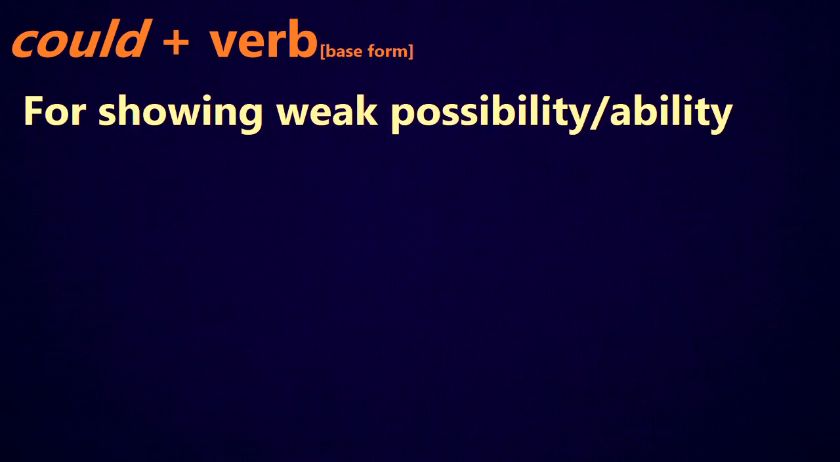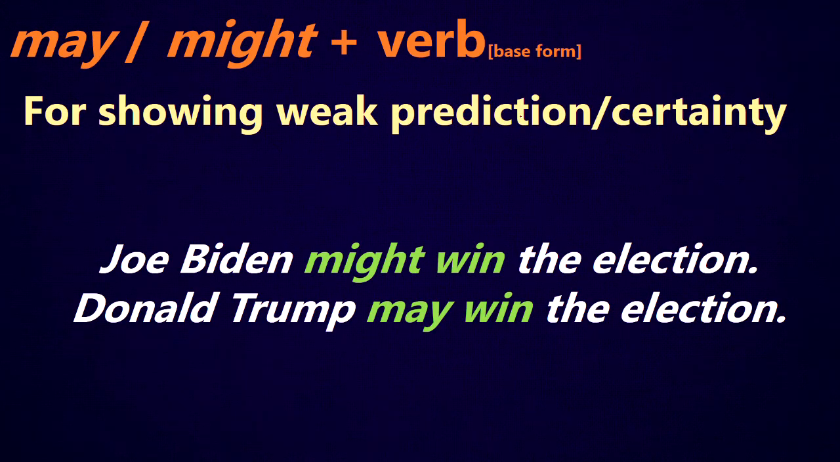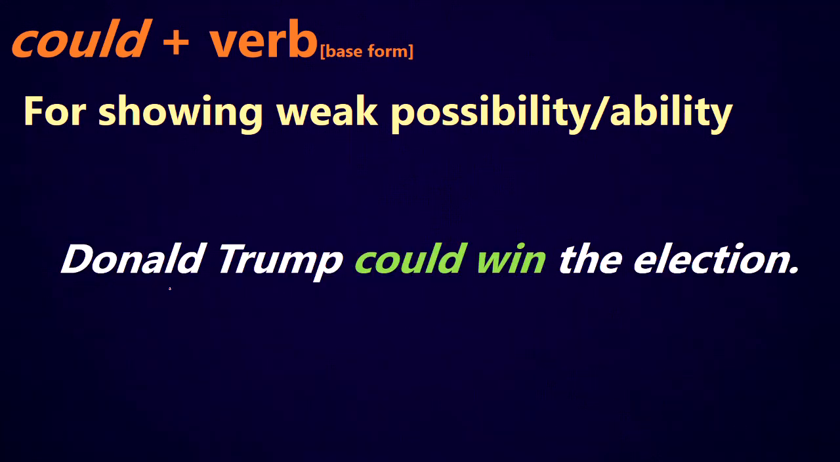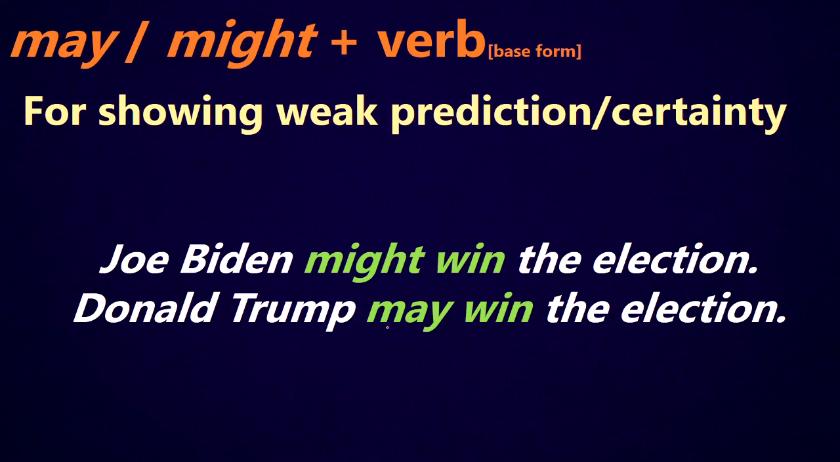Now, using could is similar, but it's a little different. So could plus the base form of the verb. With these modals, you always use the base form. We use could for showing weak possibility or ability. So with may or might, we're showing prediction or certainty. With could, we're showing possibility or ability. So if I say Donald Trump could win the election, that means that it's possible that he could win it. If I say he may win the election, that's more my thinking about it or my feeling about it. I'm making a prediction.